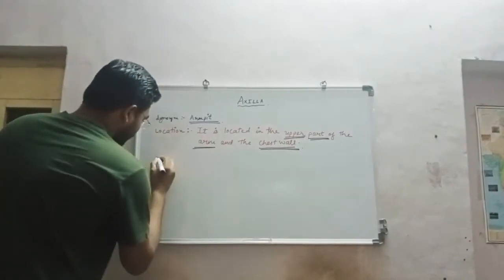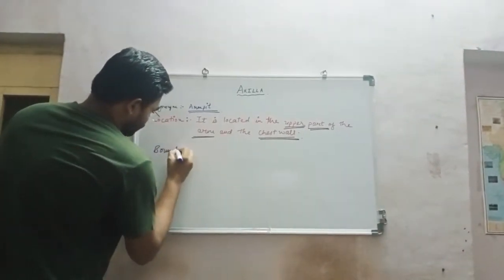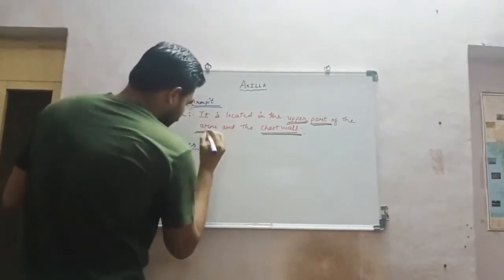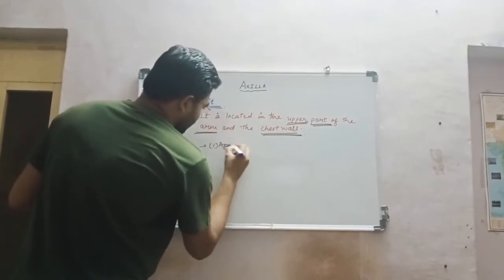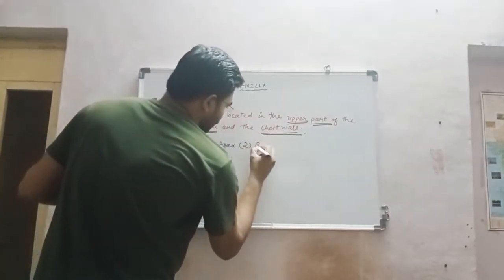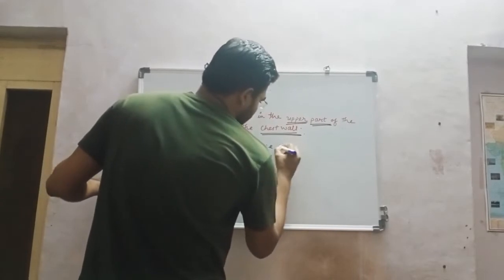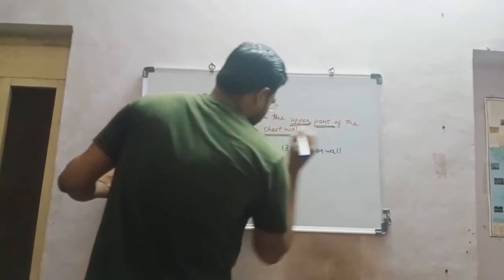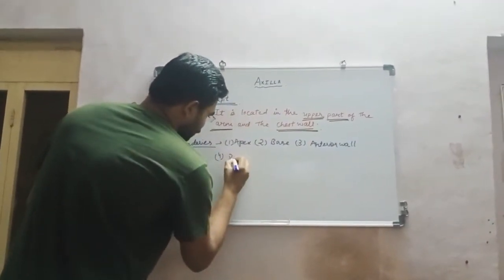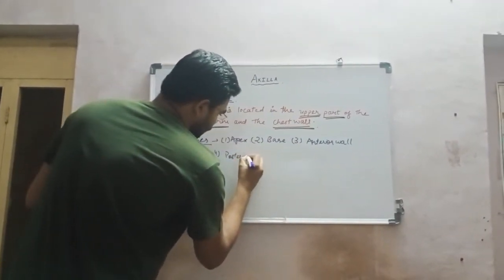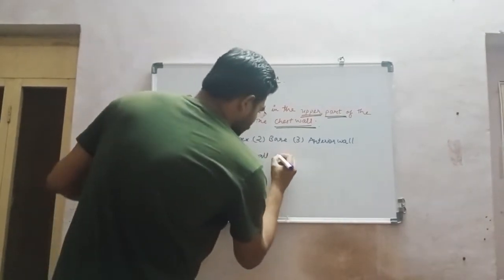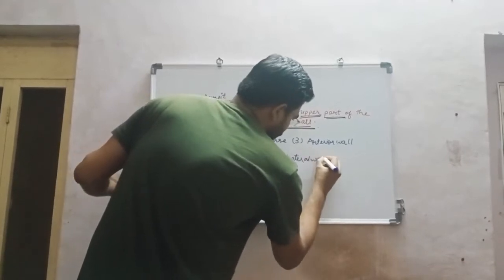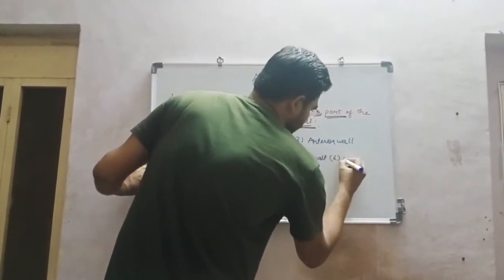So these are the boundaries of the axilla. What are the boundaries? It is formed by, first, the apex; second, the base; third, the anterior wall; fourth, the posterior wall; fifth, the lateral wall; and sixth, the medial wall.